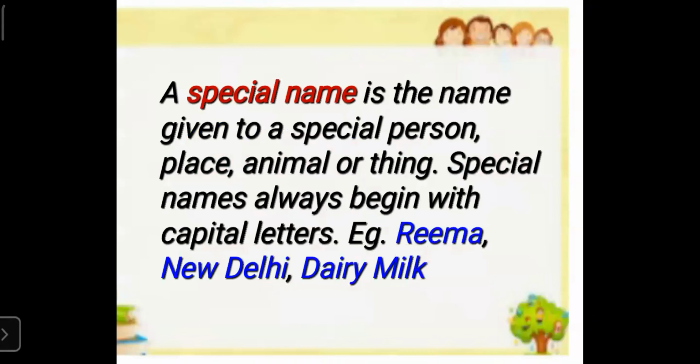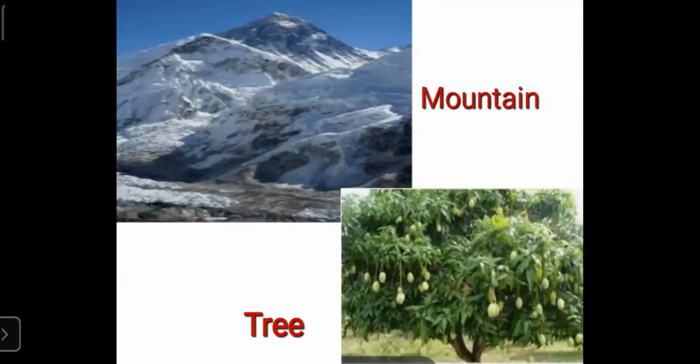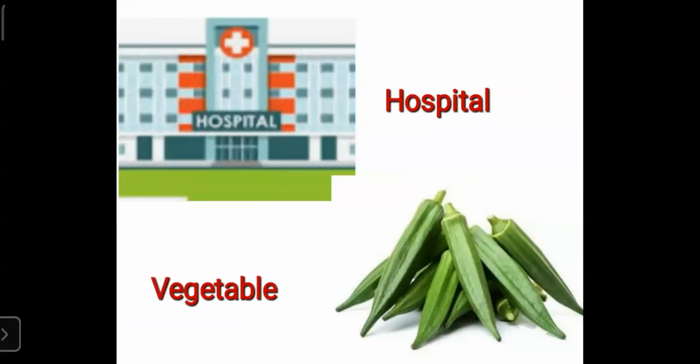Special name. Special name is the name given to a special person, place, animal, or a thing. And special names always begin with capital letters. Example, Rima, New Delhi, and Dairy Milk. Here we have seen picture of mountain, tree, picture of hospital, vegetable.